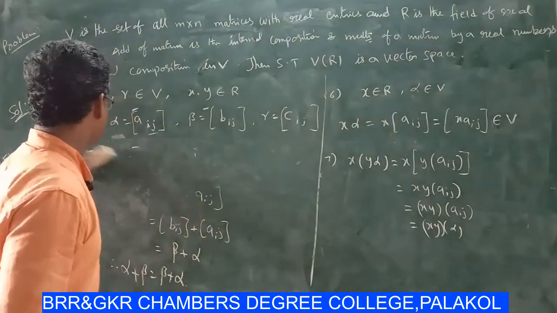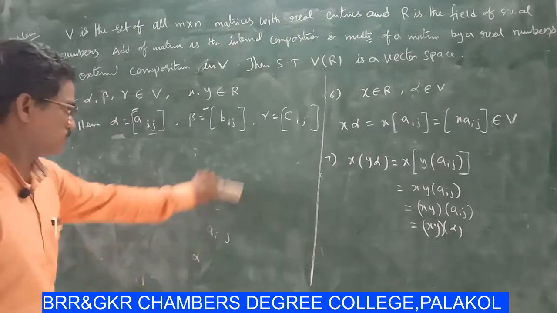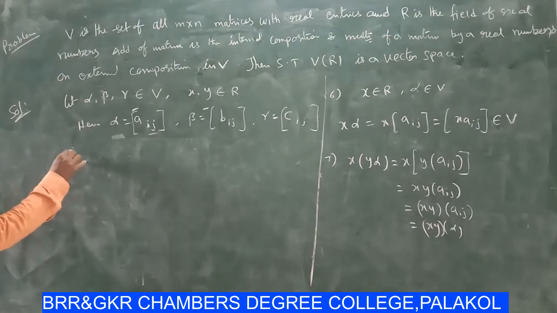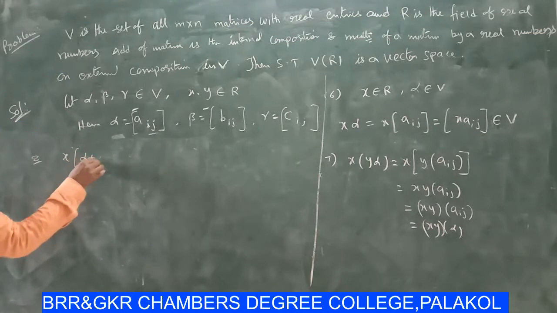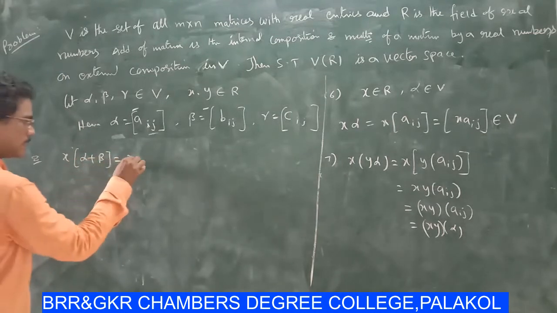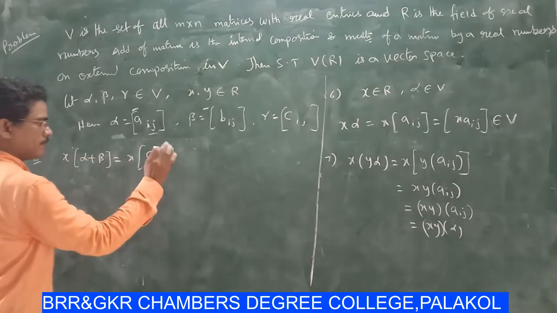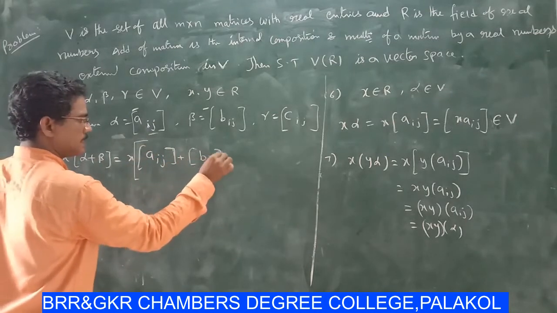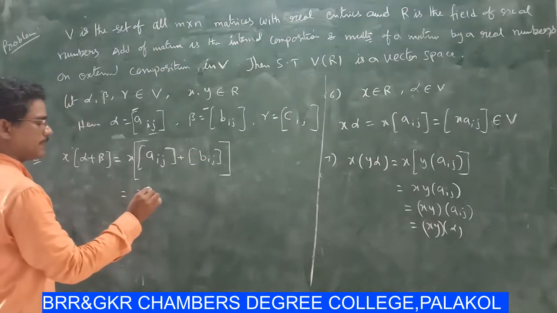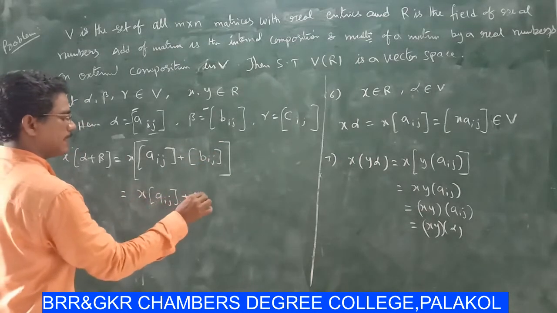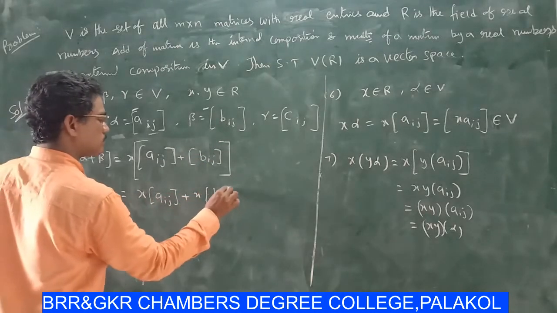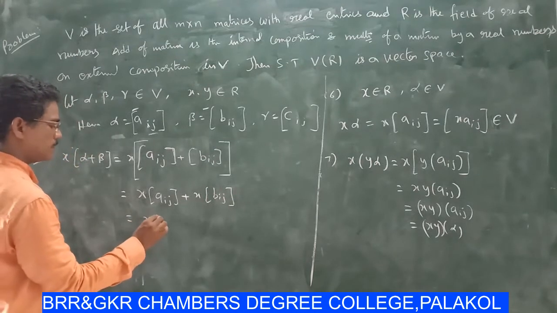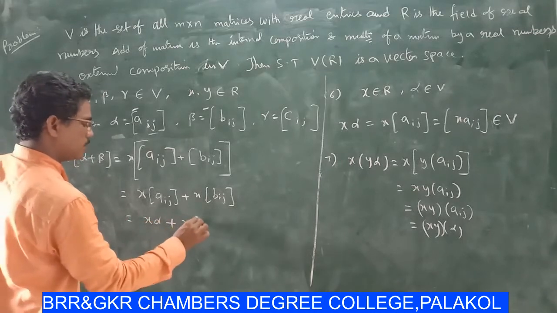Next, eighth one is x into alpha plus beta equal to x into alpha means Aij plus beta means Bij, that is x into Aij plus x into Bij. This is x into alpha plus x into beta.